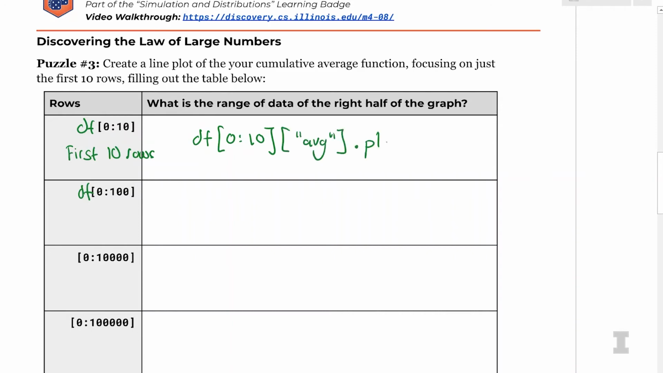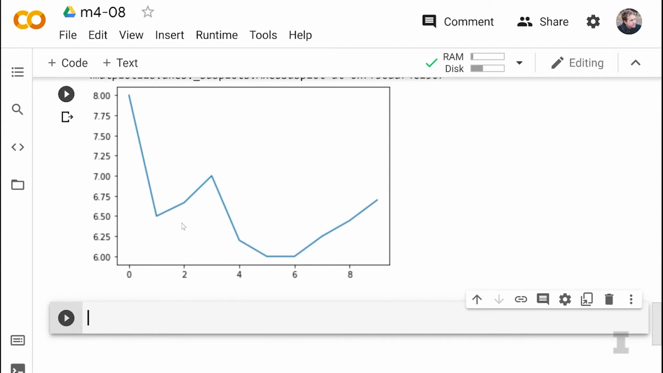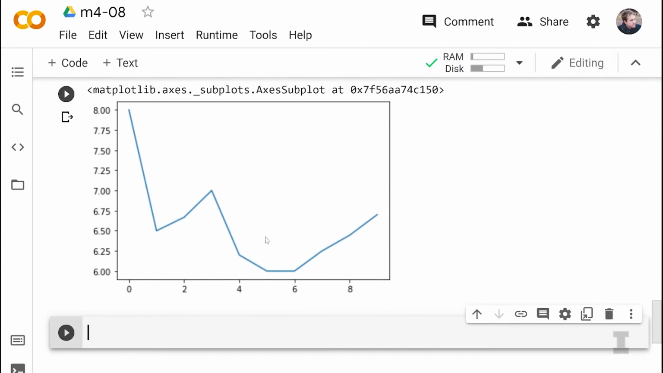And then let's do .plot.line, open close parentheses. So this is the first 10 rows, only look in the average column, and I'm going to plot a line chart with this data. And what do we get? So we get a line graph where the x-axis goes from 0 to about 9. It kind of goes down, then up, then down, then up again. It's all over the place. Yeah, it doesn't really tell us much.